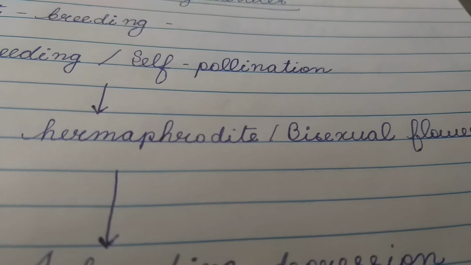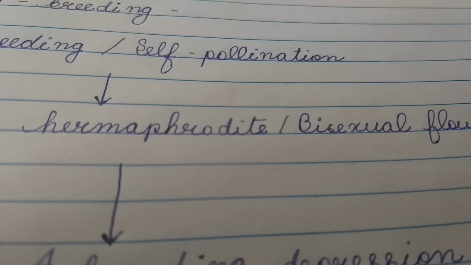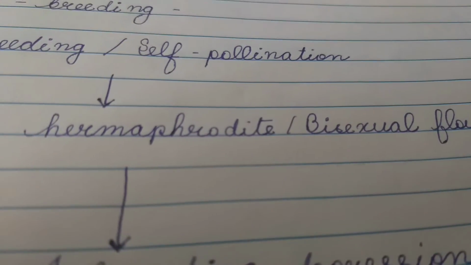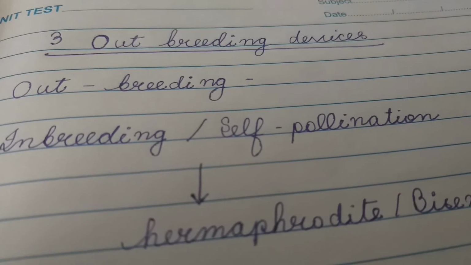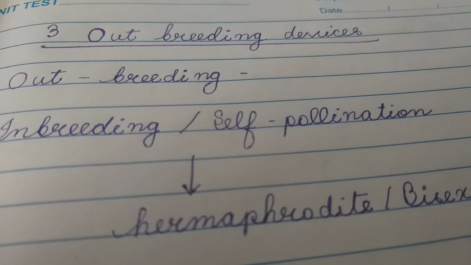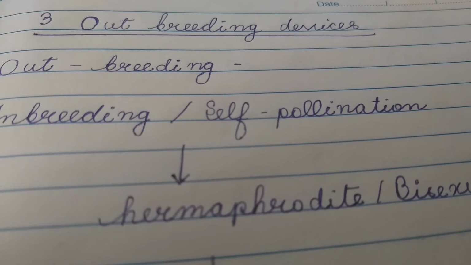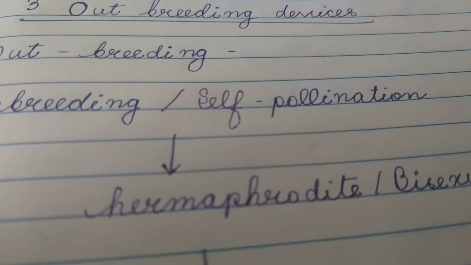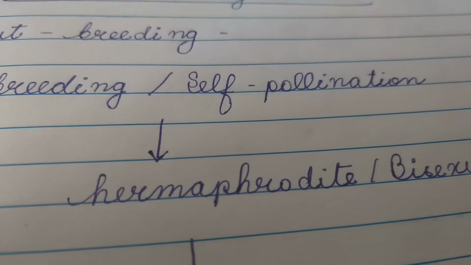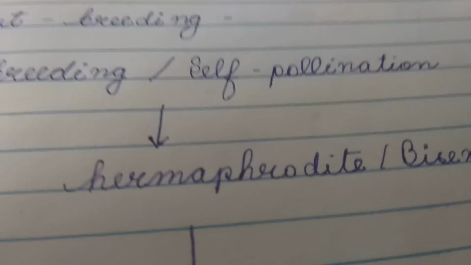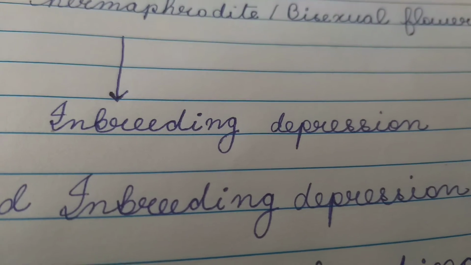But most of the plants in nature have bisexual flowers. But they avoid inbreeding. They encourage outbreeding. Why? Most of the flowering plants encourage cross-pollination or outbreeding and they avoid self-pollination or inbreeding because continuous self-pollination or